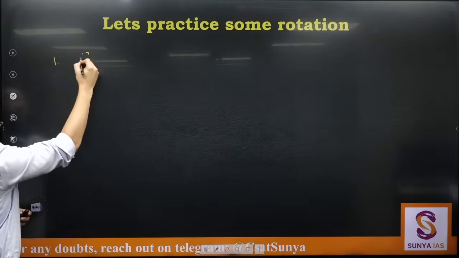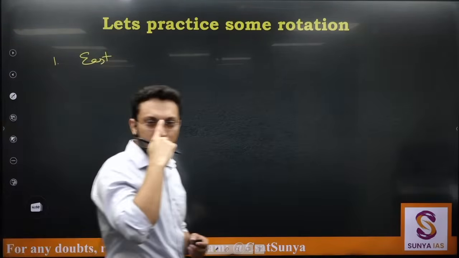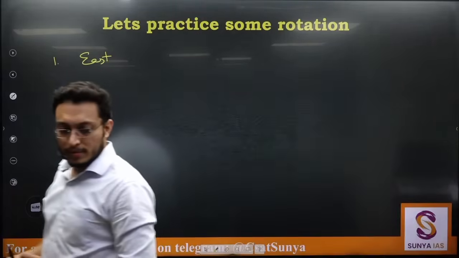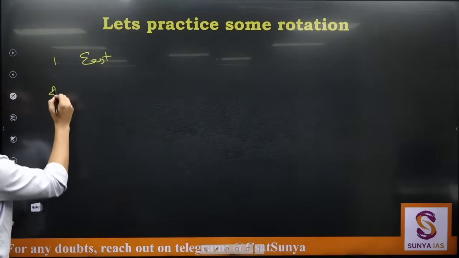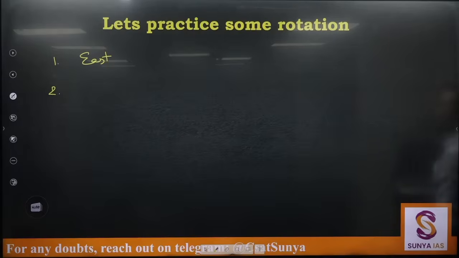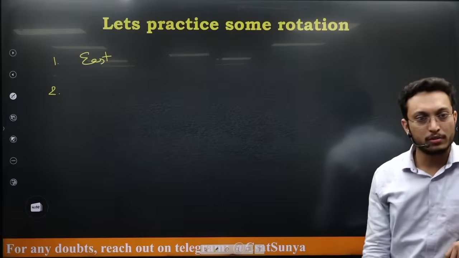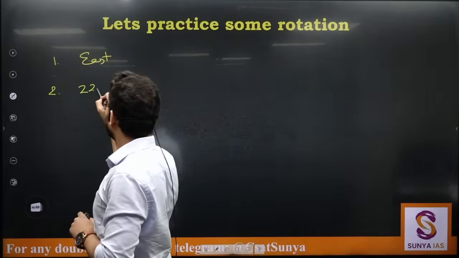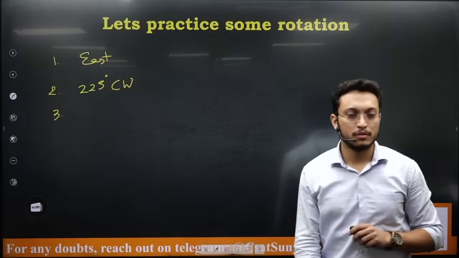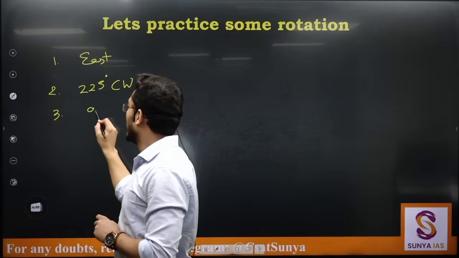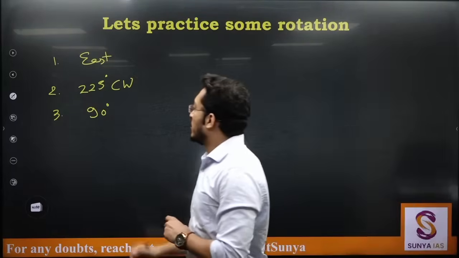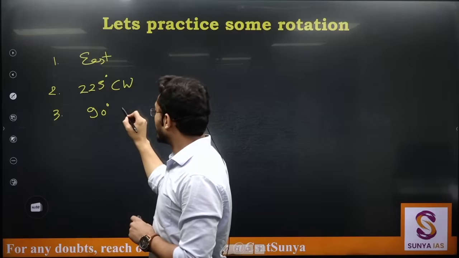Let's say now a person is facing east. A person is facing east. Then he rotates 225 degrees clockwise. Then 90 degrees clockwise.